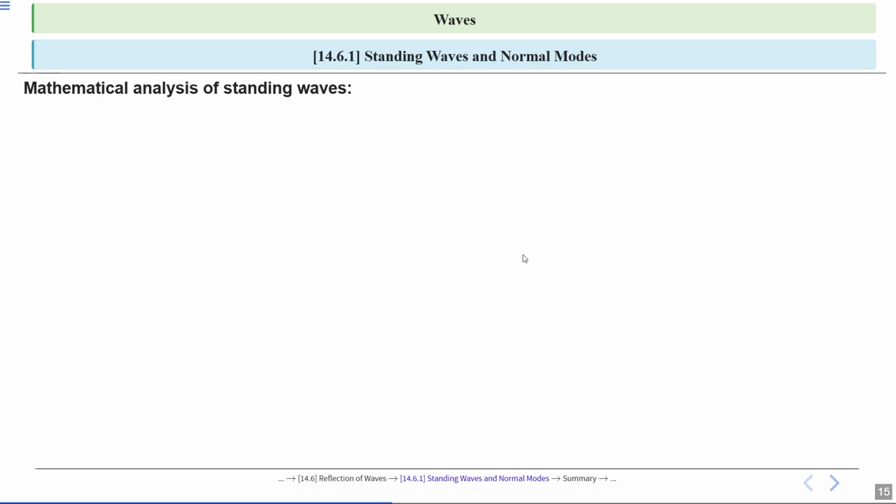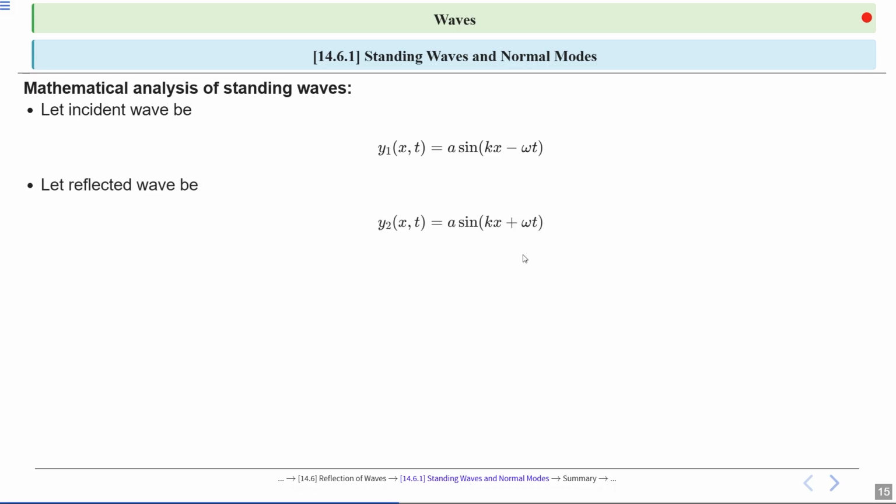Now we define the incident wave as y1(x,t) is equal to a sin(kx minus ωt). This equation describes a sinusoidal wave traveling in the positive x direction with amplitude a. Here is the reflected wave equation y2(x,t) is equal to a sin(kx plus ωt). This describes a wave traveling to the left. The positive sign in the argument shows leftward motion.